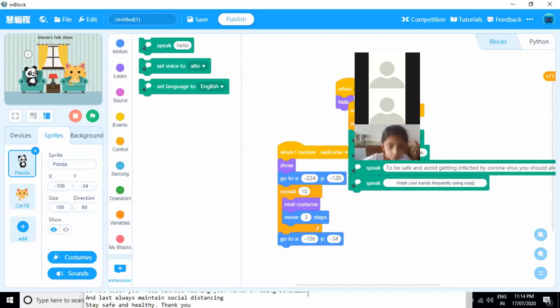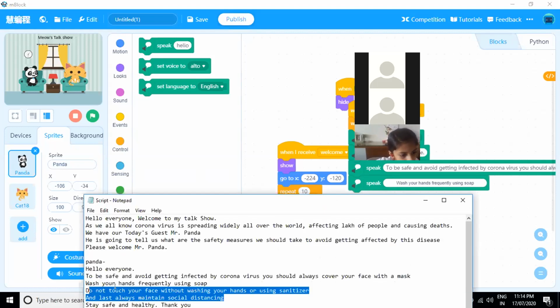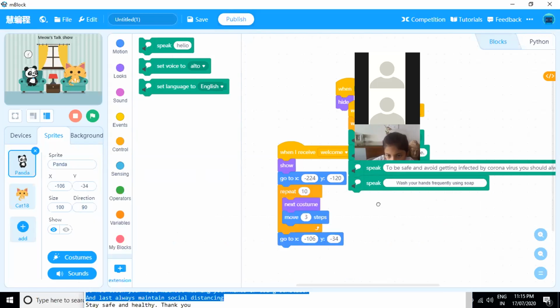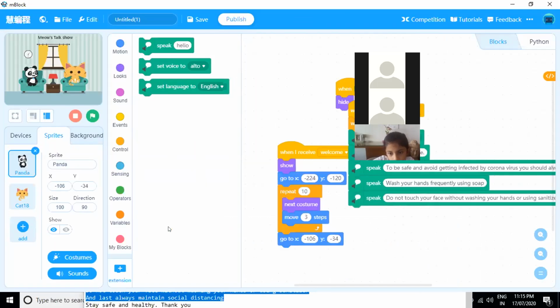Then he will say that do not touch your face without using sanitizer. Also, he will say that maintain social distancing. And at last, he will say that stay safe and healthy. Thank you.